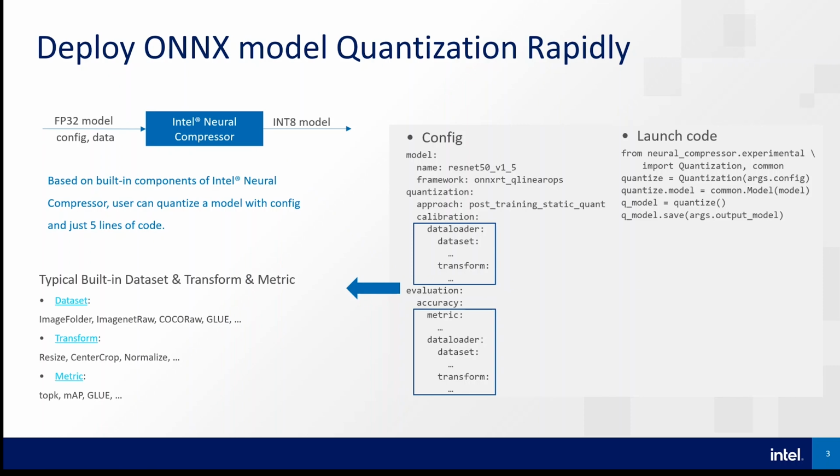There are many typical built-in datasets, transforms, and metrics in this tool, which can cover most computer vision and some NLP tasks. For example, the user can organize the image folder dataset, resize transform, and top-K metric to build an image classification pipeline. Thanks to these built-in components, the user can quantize a model with just 5 lines of code and minimal changes in the config file. For more detailed instructions, please refer to the Intel Neural Compressor GitHub repo.